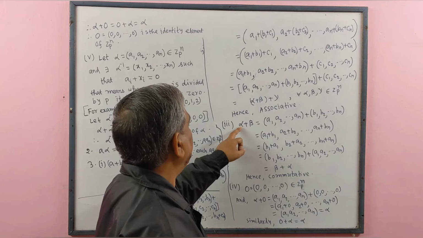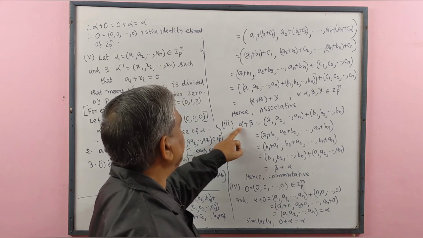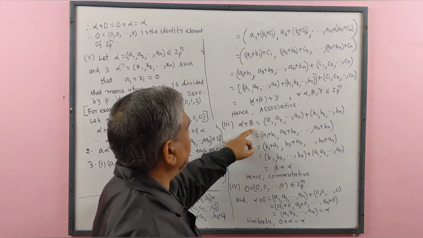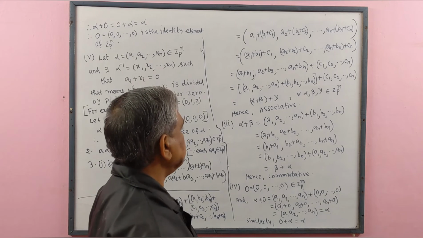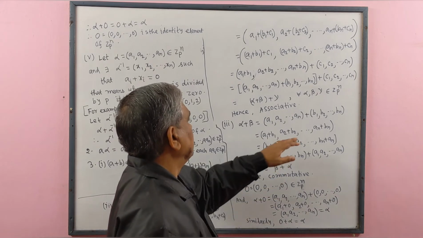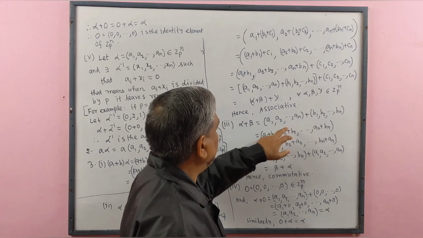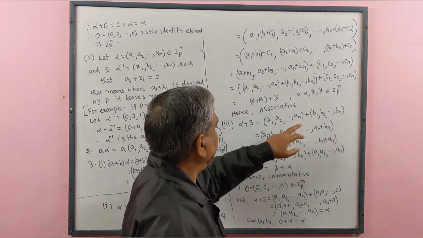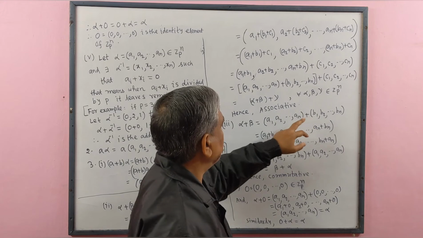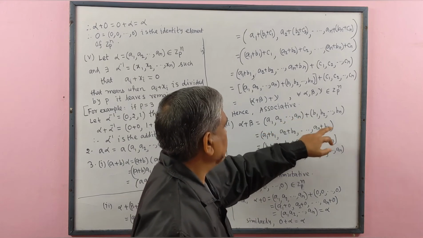And alpha belongs to Zp to the power n, beta belongs to Zp to the power n. This sum equals the ordered n-tuple a1 plus b1, a2 plus b2, ..., an plus bn.